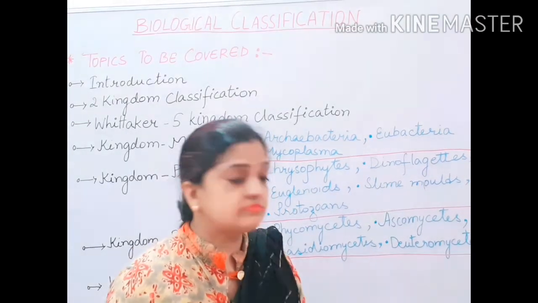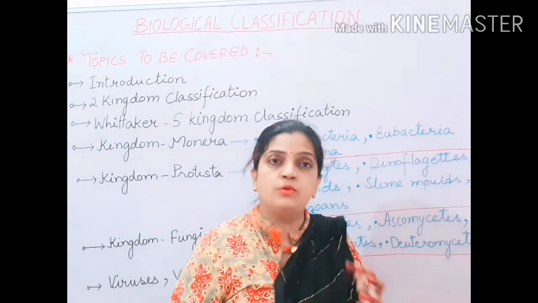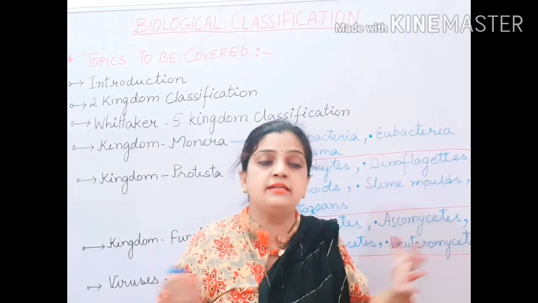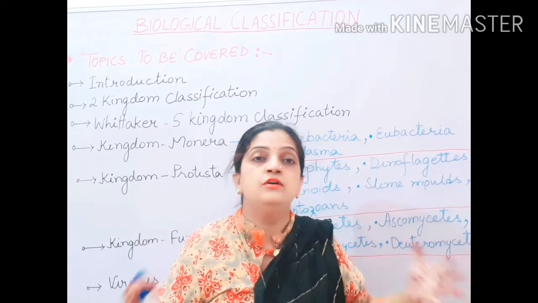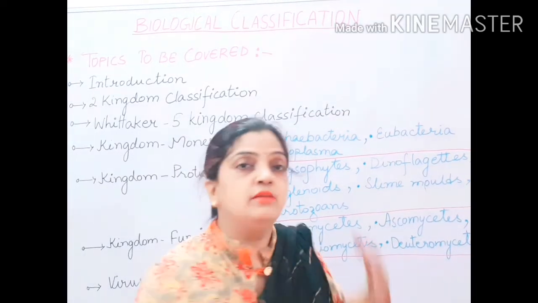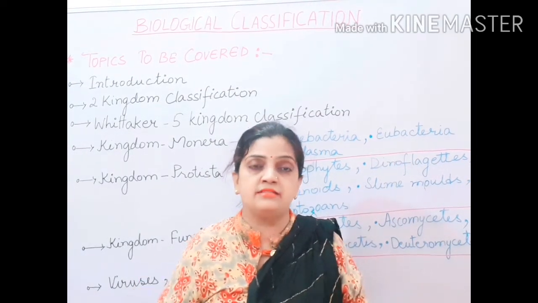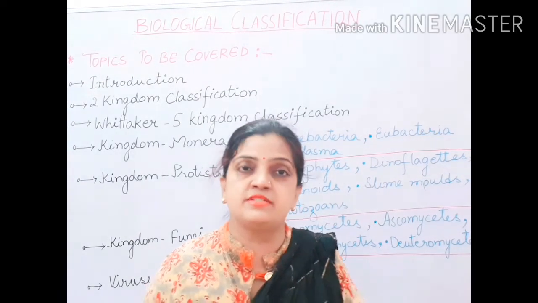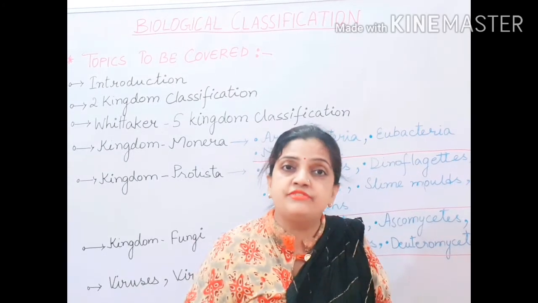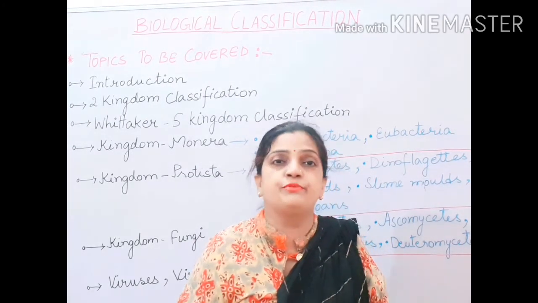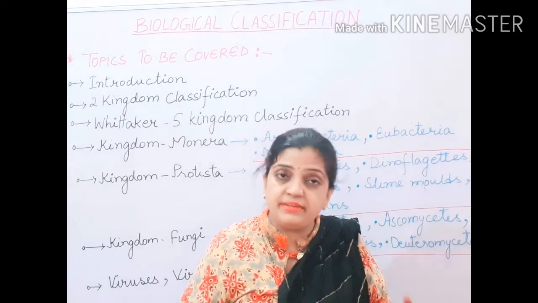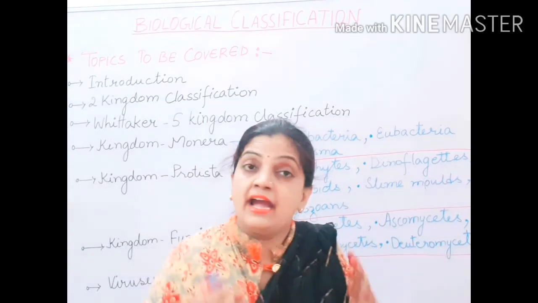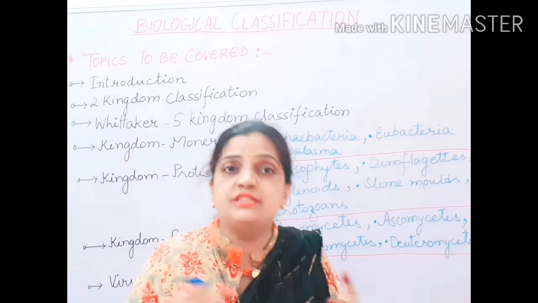But children, this study, this research work was not for a short duration. It has taken a long time to come to a conclusion that there are different types of living organisms. These different organisms have different groups and subgroups among themselves. These organisms have different modes of nutrition, different modes of reproduction, and different patterns of habitats and habits. So all this was not easy. And how did it become easy?